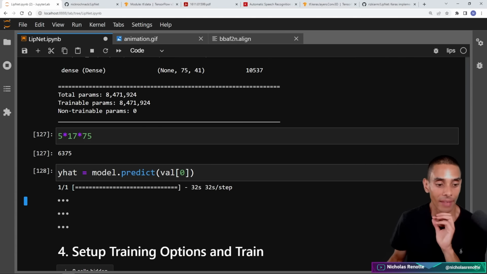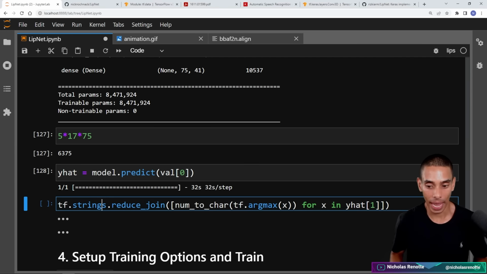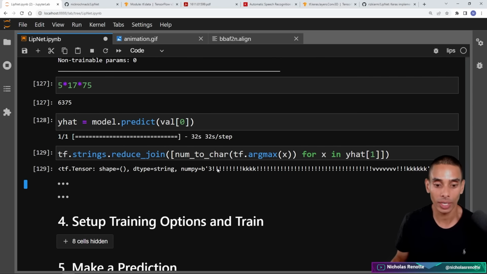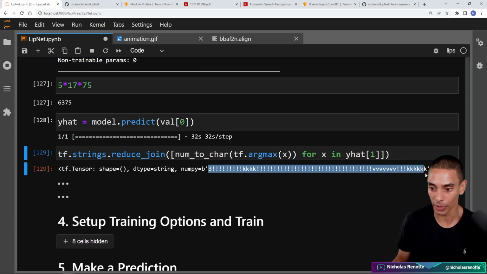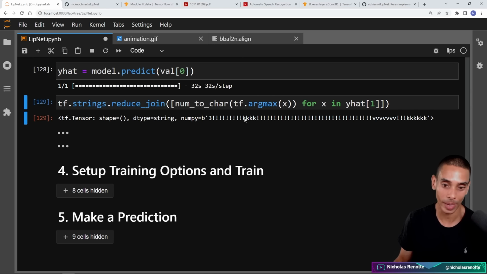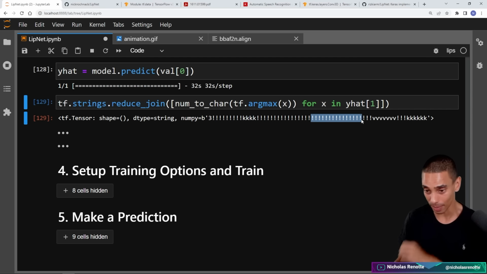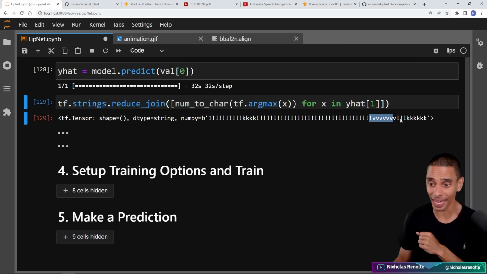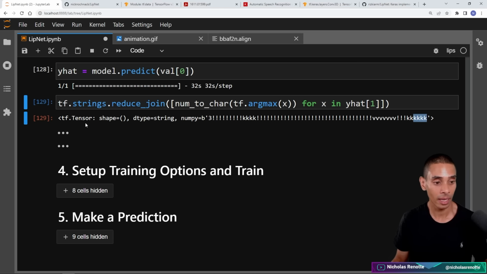Perfect. We now have a prediction. So if we take a look at the result of that prediction, you can see it's just returning random gibberish right now. So that is actually what our model is predicting. So 3 exclamation marks, KKK, a bunch of exclamation marks, a bunch of V's, a bunch of exclamation marks, a bunch of K's. So nothing crazy there. We are just using exactly the same as what we did previously.